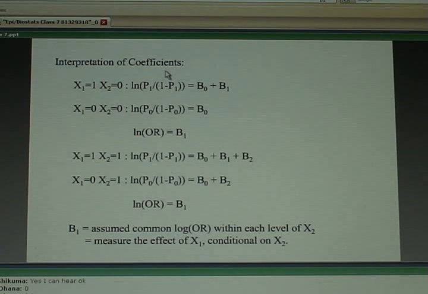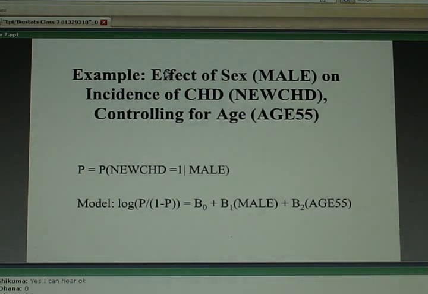What it does is it does these separate calculations and then averages them together, just like stratification. So when we fit a model that contains a term for the confounding factor that we want to control for, the coefficient of our exposure term takes on a different meaning. It's now representing the adjusted value for the effect of males versus females.